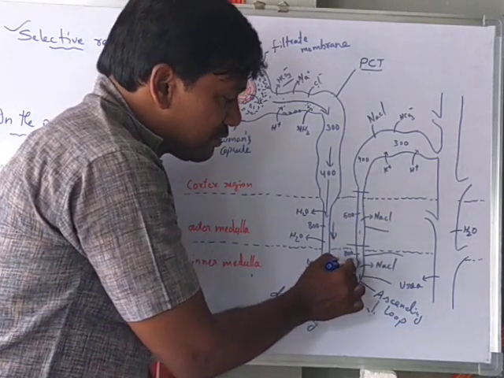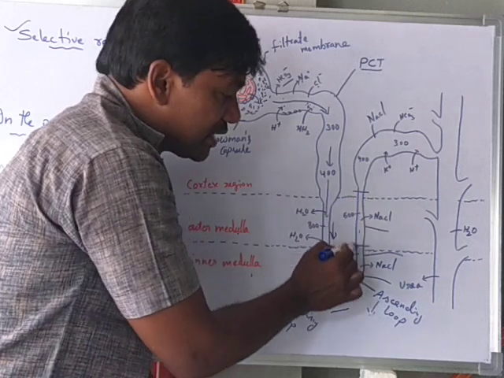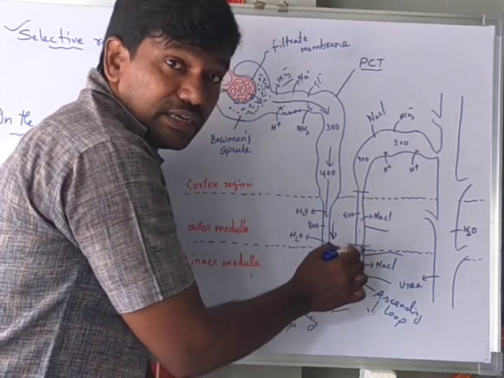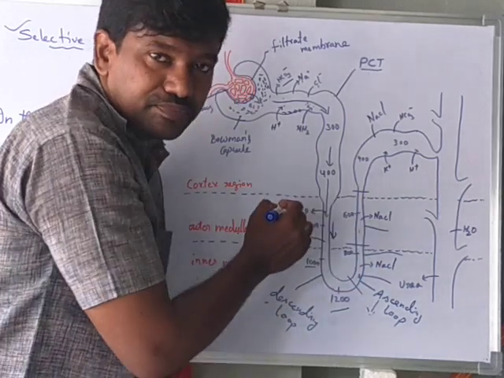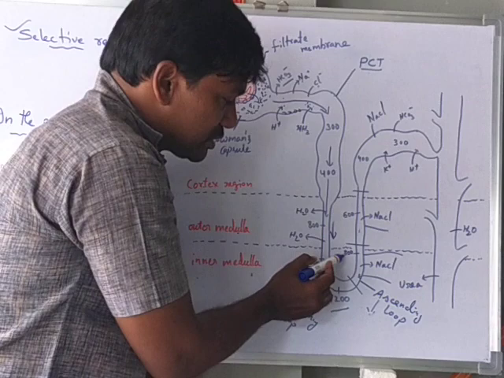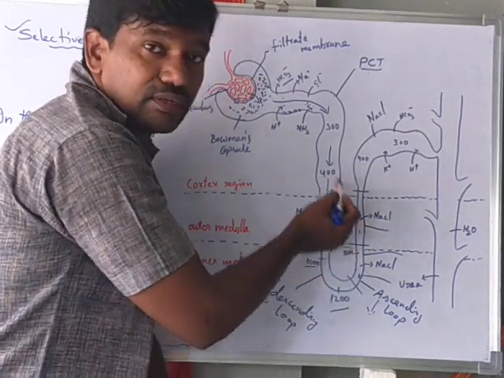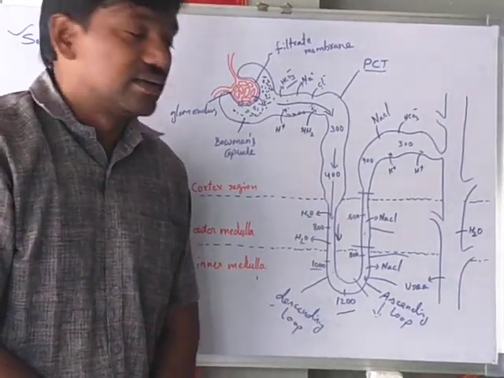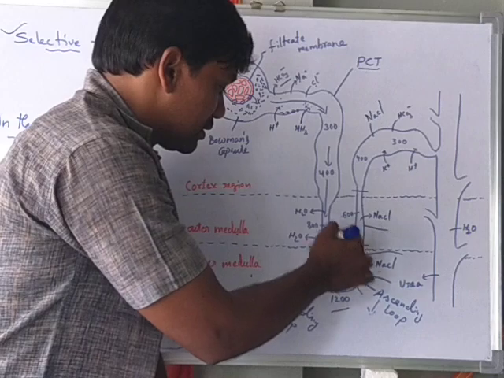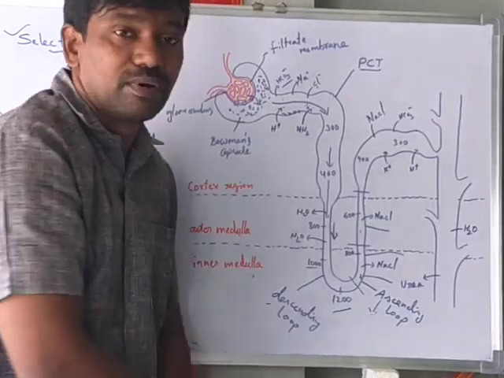That's why, as the filtrate moves upward in the ascending loop, the concentration gradually lowers and the solution becomes dilute. Here you see 800, here 600, here 400. Like this, the filtrate fluid is diluted. So this is the reabsorption that takes place in the descending and ascending loop of Henle.